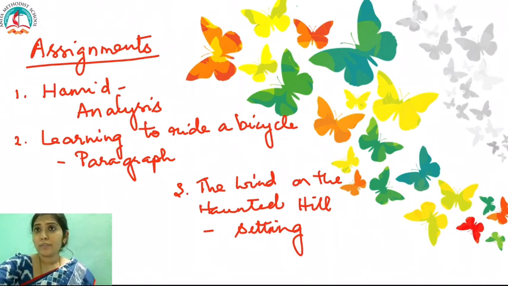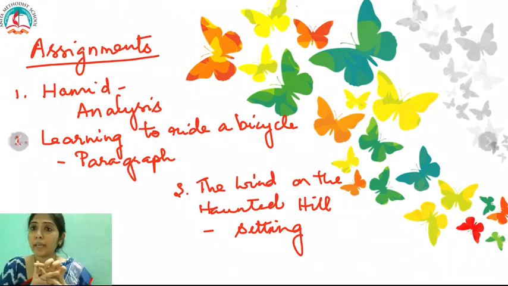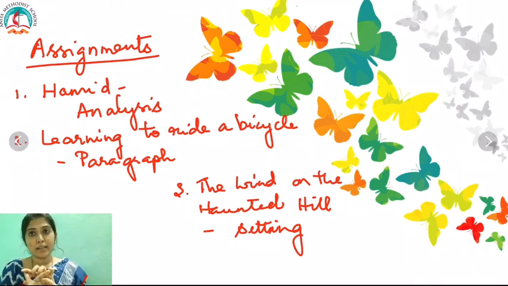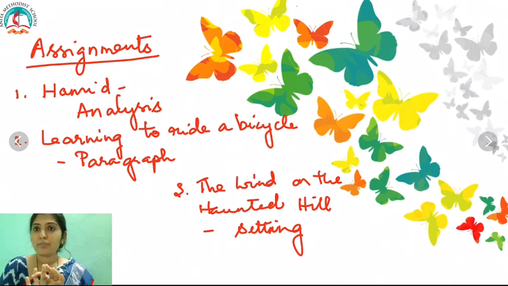Now that we have revised 3 different topics, we revised character analysis for the lesson Idga, paragraph writing for the Wind on the Haunted Hill, and setting of a story for the Red-Headed League. I have given you quite a number of assignments. All your assignments have to be written in your classworks, and I insist that you all write your assignment.